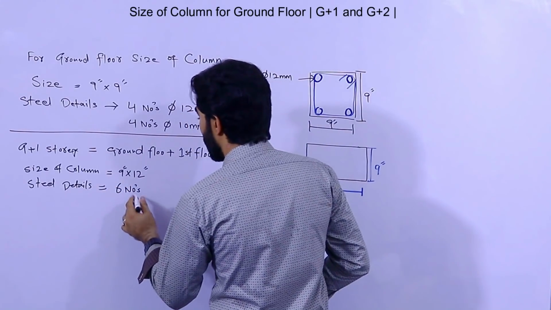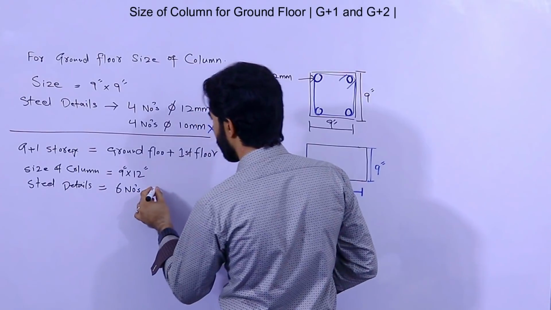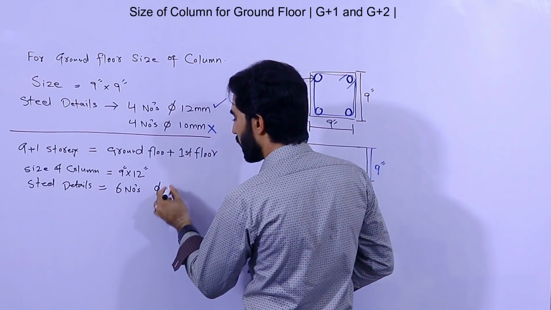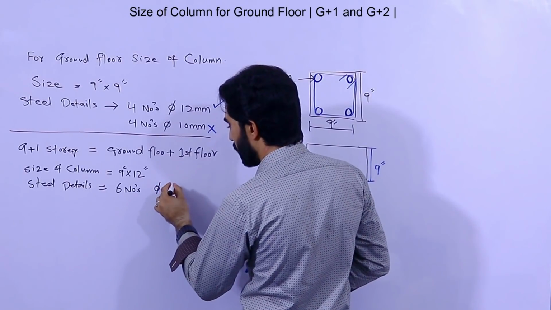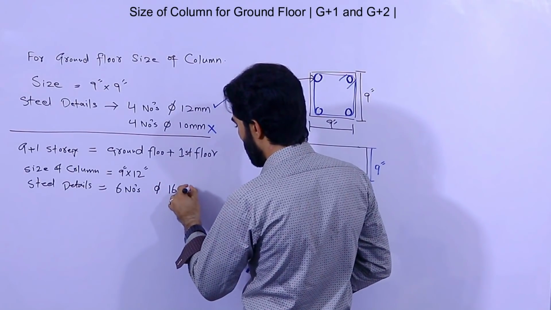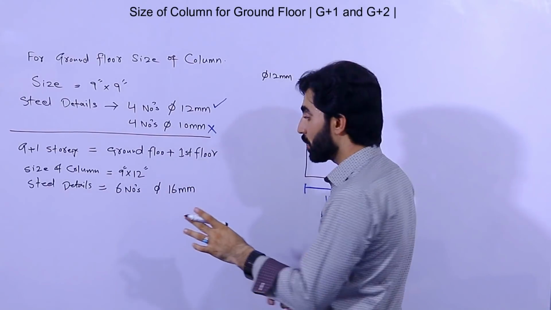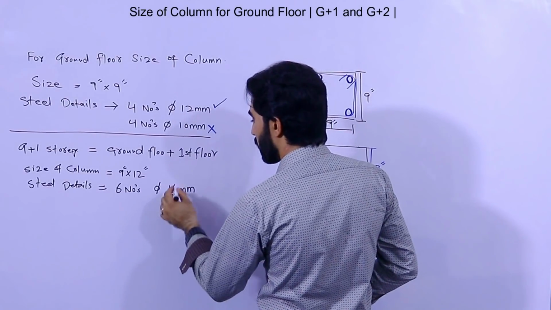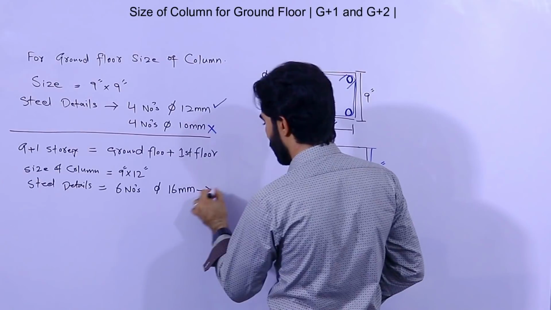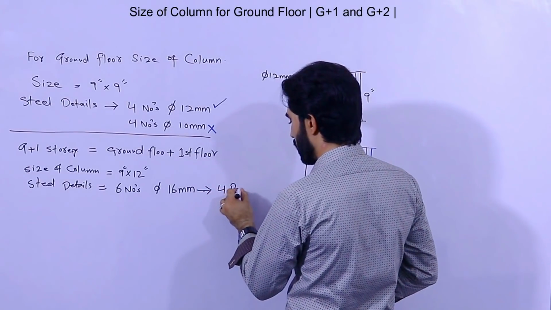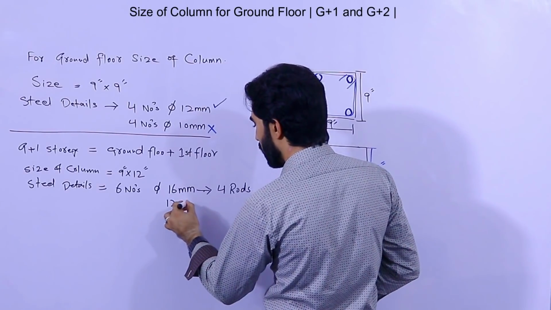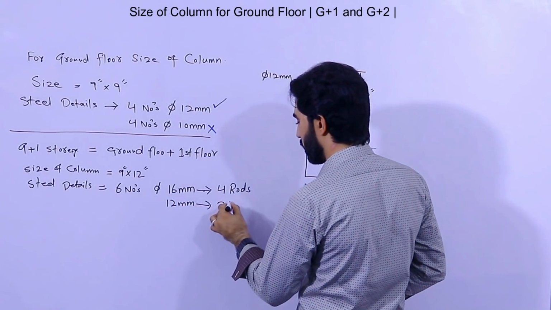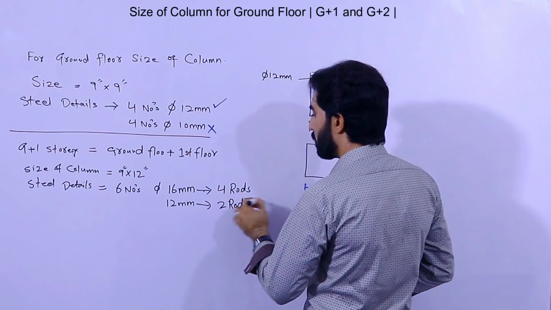The diameter should be: 4 rods of 16 mm, and 2 rods of 12 mm. Let me write it in detail.